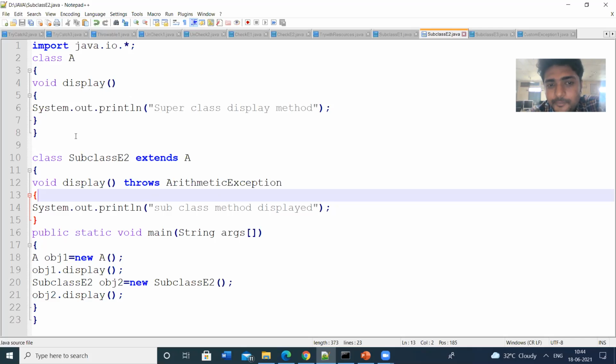Up to now we have seen the subclass exceptions: what happens if the subclass method throws the checked exceptions, and what happens if it throws the unchecked exceptions. The compiler will handle only unchecked exceptions for the overridden method. So what happens when the superclass method throws the exception?